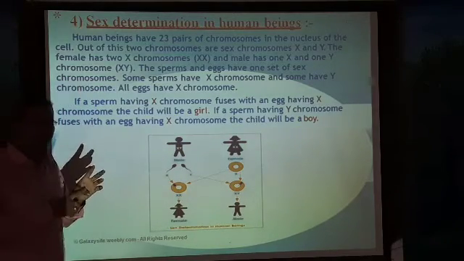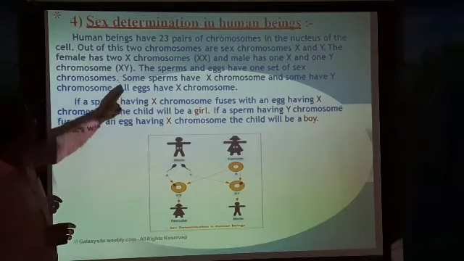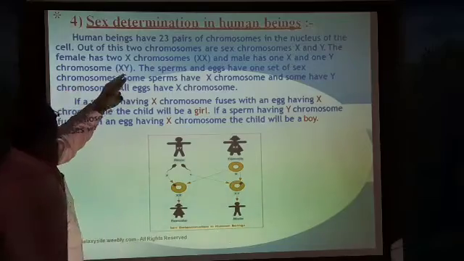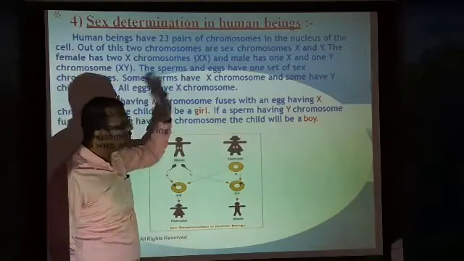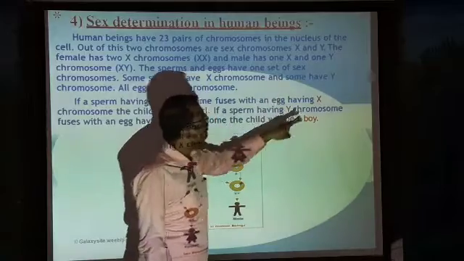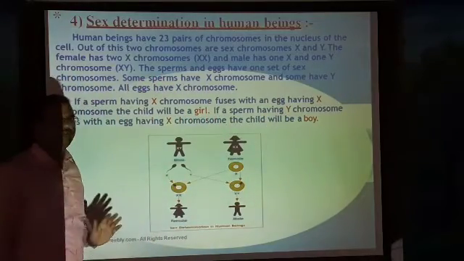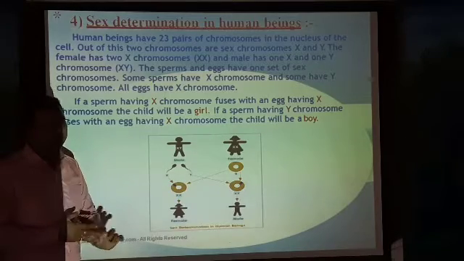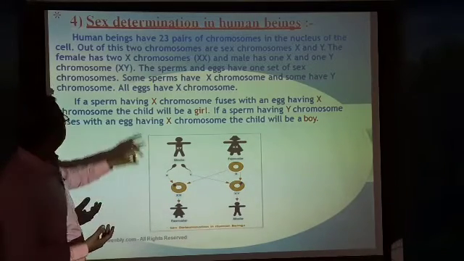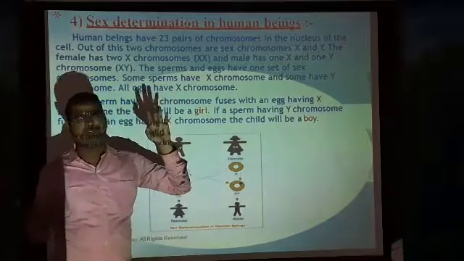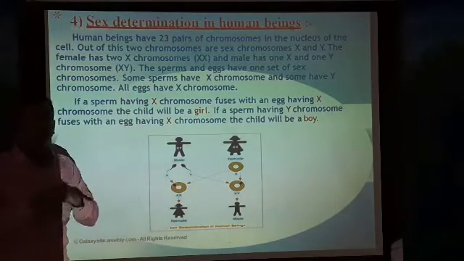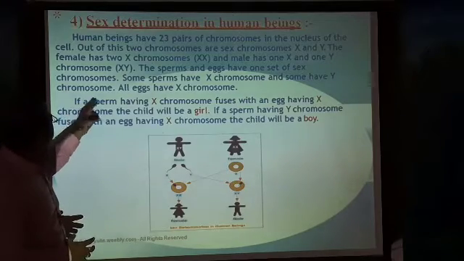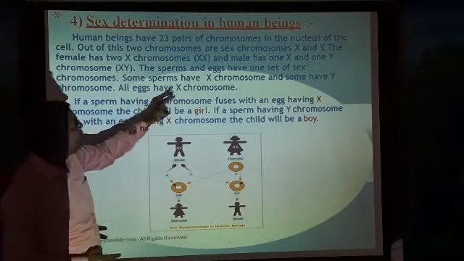Male has X and Y, female has X and X. Some sperms have X chromosomes and some have Y chromosomes. Very important: some sperms have X chromosomes, some sperms have Y chromosomes. Whereas in females, all eggs have an X chromosome.